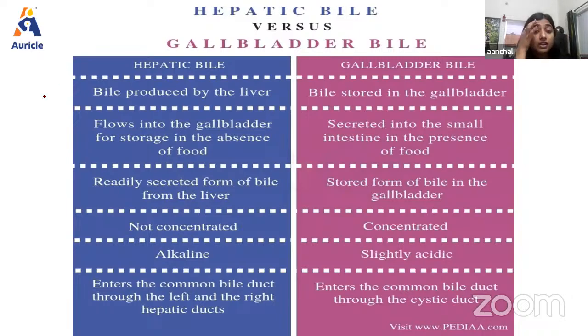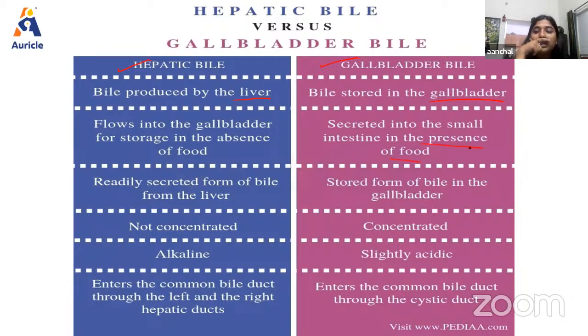So next we have the difference between hepatic bile and gallbladder bile. As we have discussed, hepatic bile is the bile which is directly secreted by the liver, and gallbladder bile is the bile stored inside the gallbladder. Bile produced by the liver flows into the gallbladder for storage in the absence of food, then is secreted into the small intestine in the presence of food.